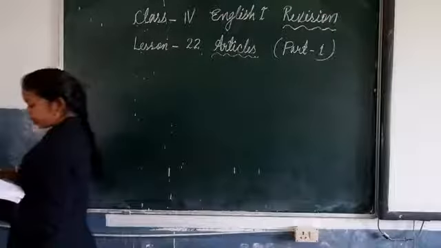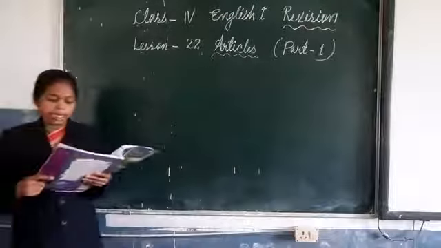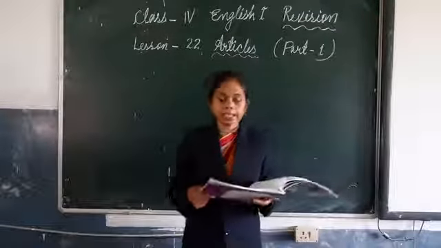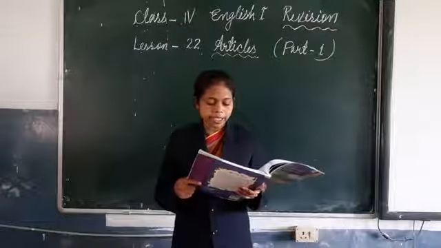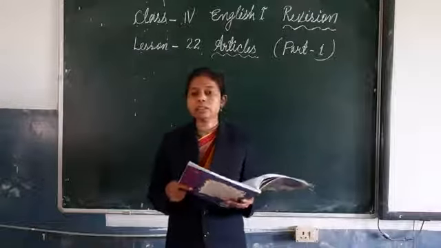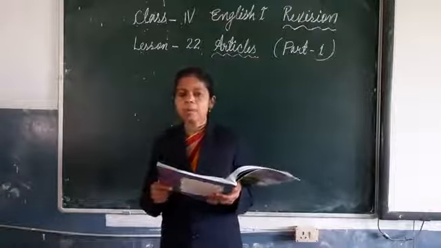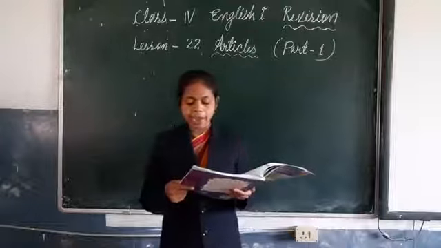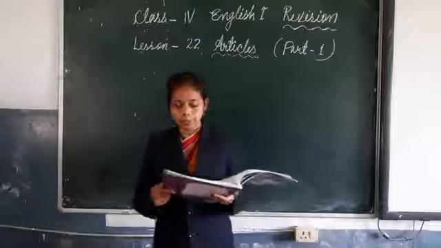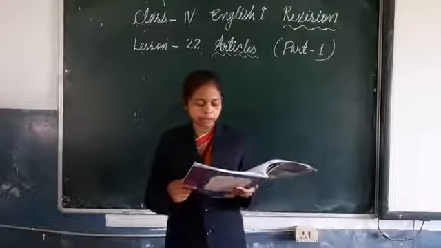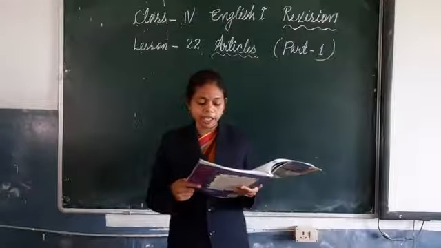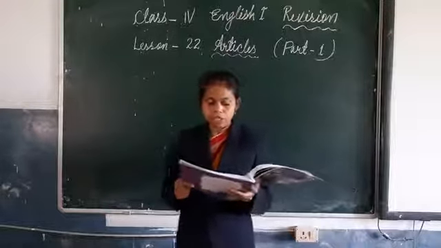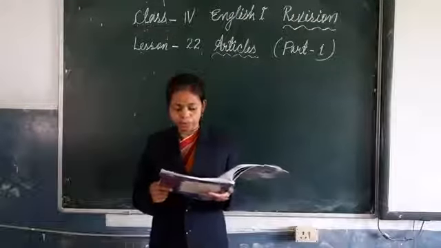Number 4: he runs a hotel. Number 5: an apple a day keeps the doctor away. Number 6: she always carries an umbrella with her. Number 7: he has a glass of milk and an egg for breakfast. Number 8: a little knowledge is a dangerous thing.